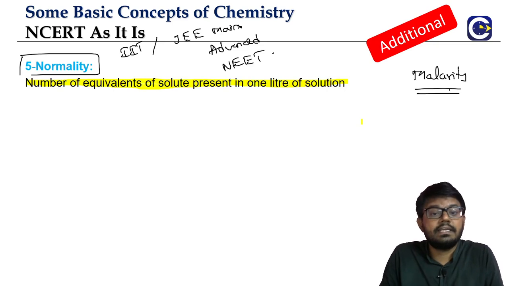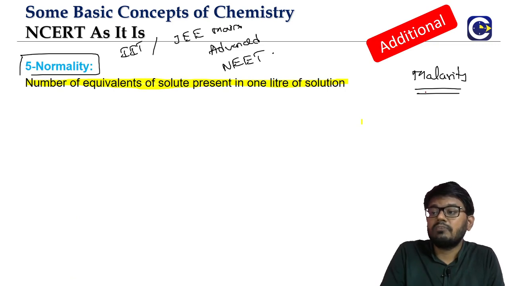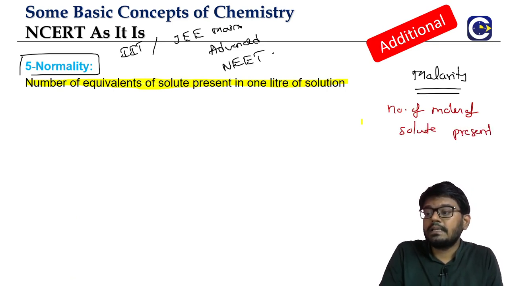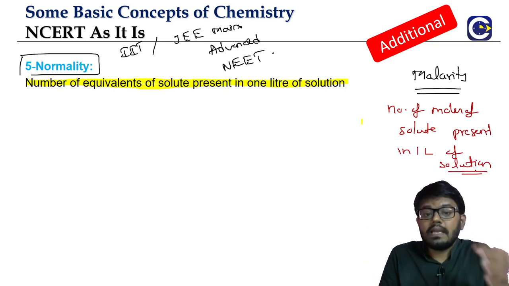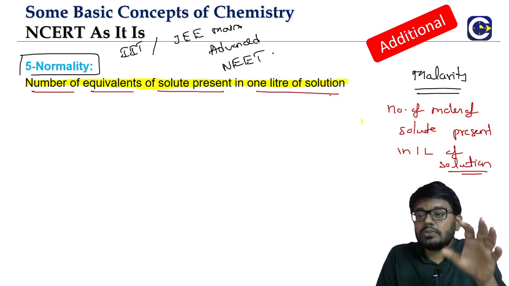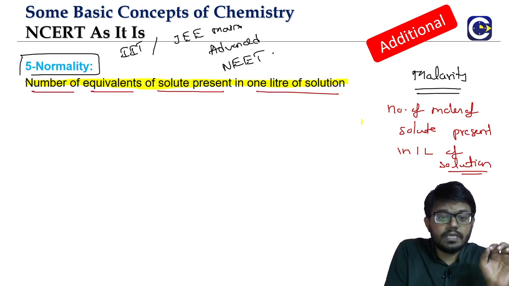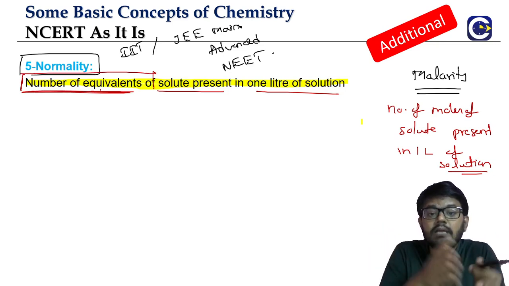So how did we define molarity? I'll just write the definition of molarity here. It is the number of moles of solute present in 1 liter of the solution. That is how we have defined molarity. Now normality, look at this. It is the number of equivalents of solute present in 1 liter of solution. Just like the number of moles, here we are talking about the number of equivalents. There, in the case of molarity, we said number of moles of solute. Here we are saying number of equivalents.